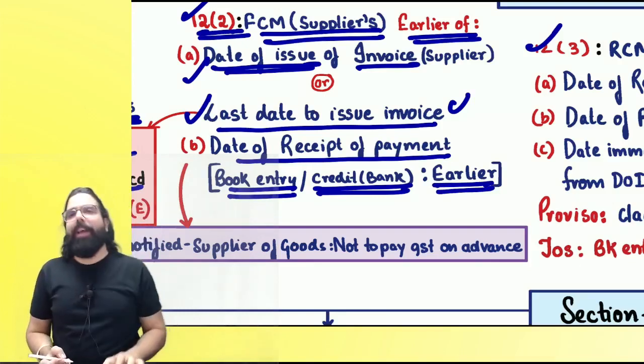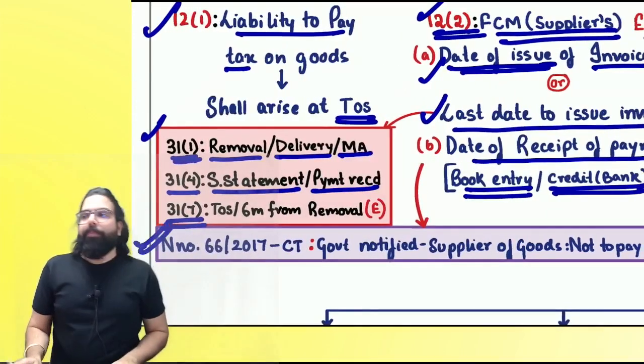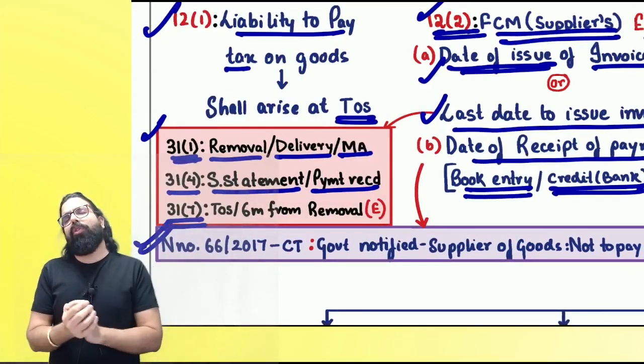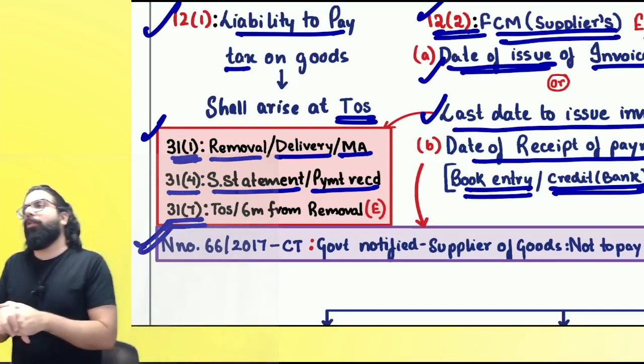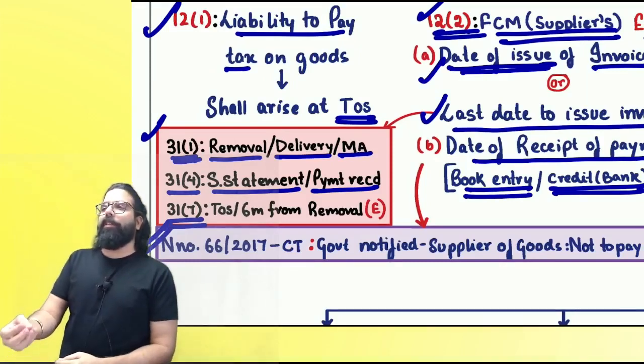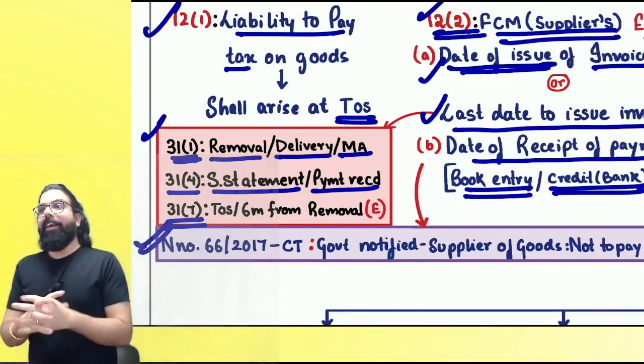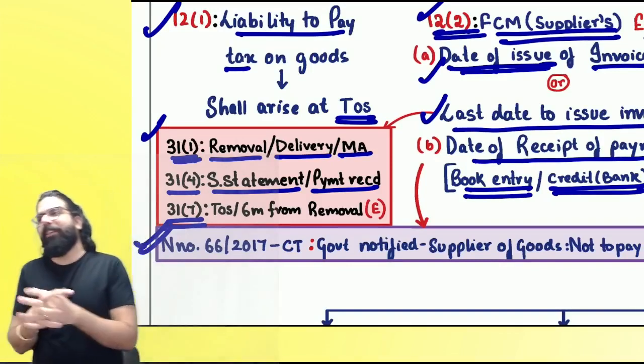But for supplier of goods, the government went ahead and gave an exemption and a notification was issued. Notification number 66/2017, students who remember, write this. It's a good notification to remember.